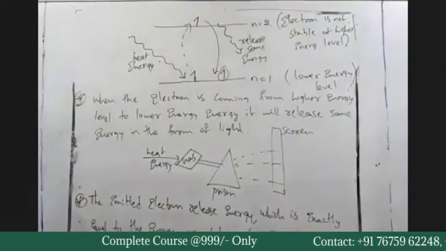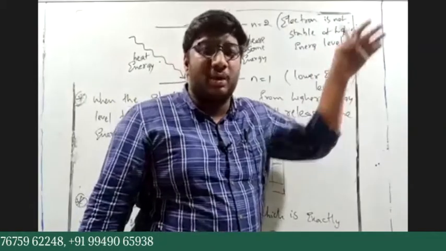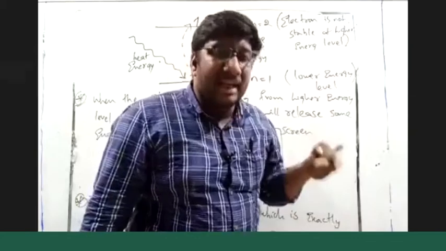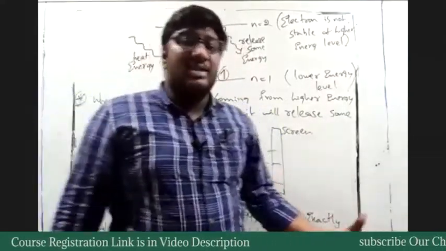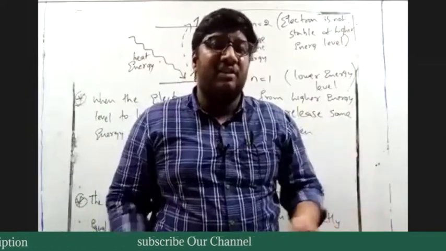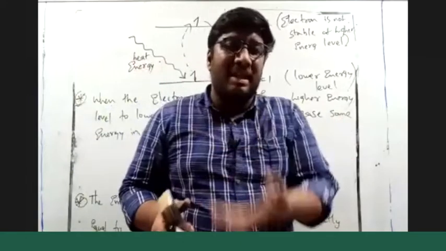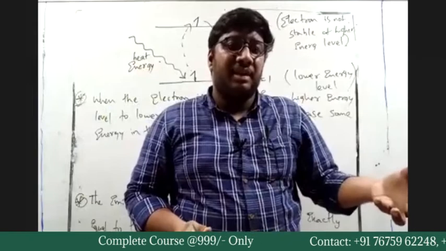So you can see this point. The electron emitted from higher energy level to lower energy level will release some energy. That energy released will be associated with a particular wavelength. Whenever we say energy is released, it is associated with the wavelength: E is equal to hc by lambda. Each wavelength is associated with a color.